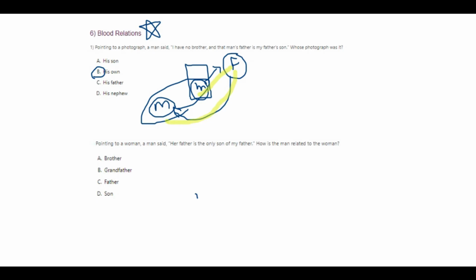Now I have a similar question. Pointing to a woman, the man said that her father is the only son of my father. He's the only son. So this guy is the only son of another father. So definitely this man is the father of the woman.